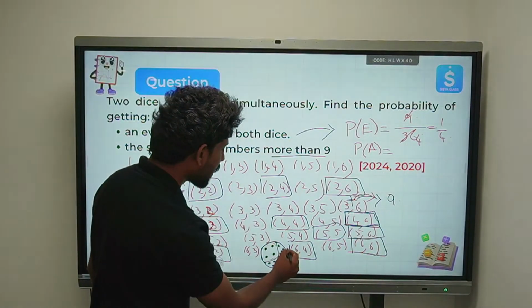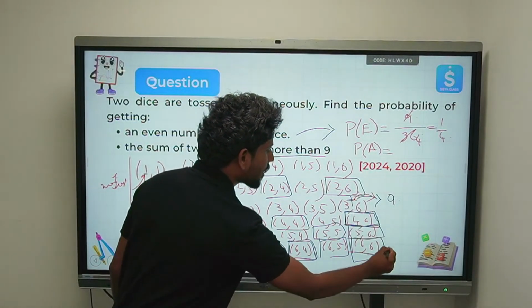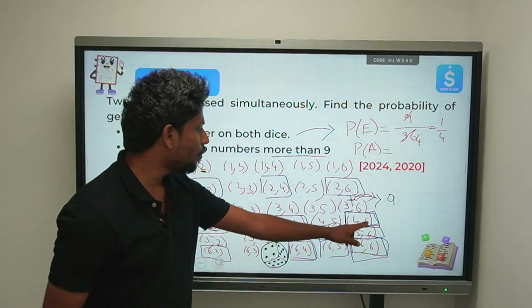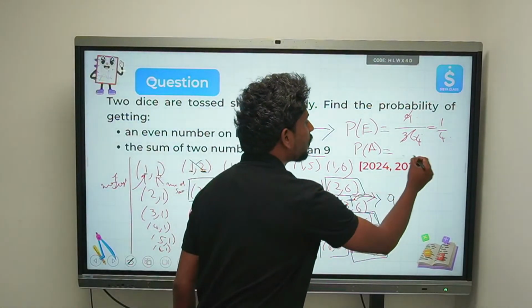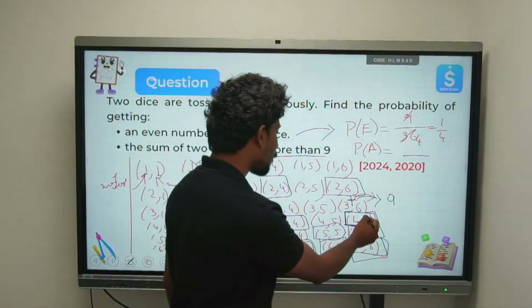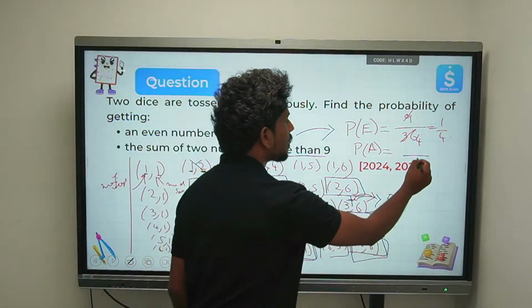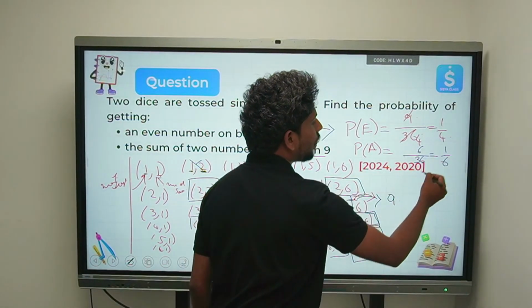And again you can see 6 plus 4 is 10, 6 plus 5 is 11, 6 plus 6 is 12. So how many cases do we have? 1 2 3 4 5 6. So what is the probability of getting this event, that the sum is more than 9? 1 2 3 4 5 6. So that will be 6 by 36. So the answer is 1 by 6.